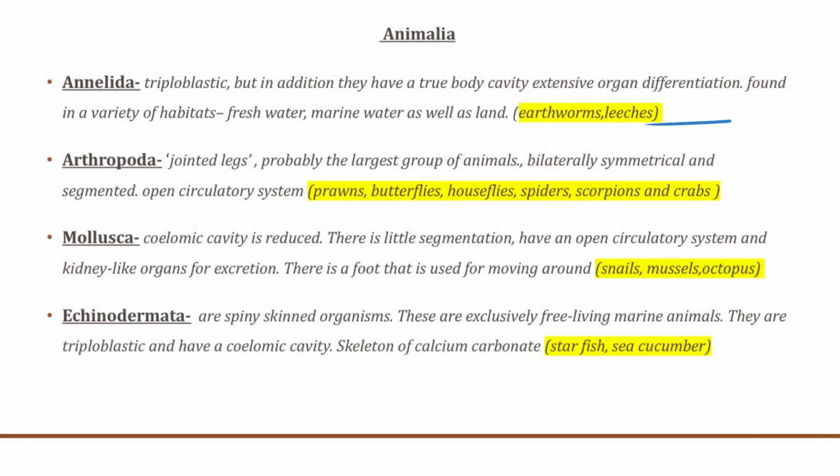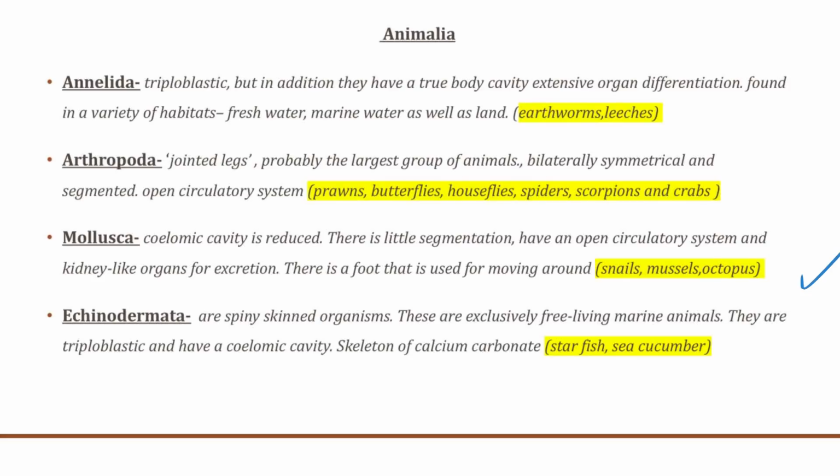Next is the arthropoda. Arthropoda means jointed legs. They are probably the largest group of animals present, and they have bilaterally symmetrical and segmented bodies. They have an open circulatory system. Examples of these are the prawns, butterflies, houseflies, spiders, scorpions, and crabs, etc. Next ones are the mollusks. They have a reduced coelomic cavity, and there is little segmentation. They have an open circulatory system and kidney-like organs for excretion. These have a foot that is used for moving around. Examples are the snails, octopus, etc.